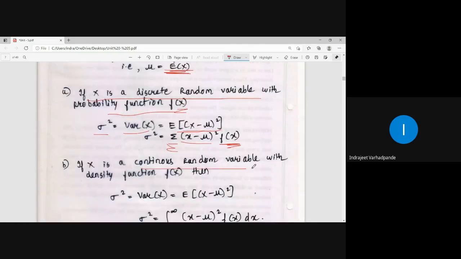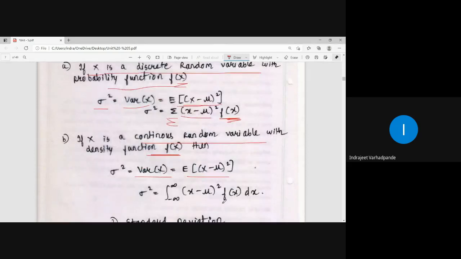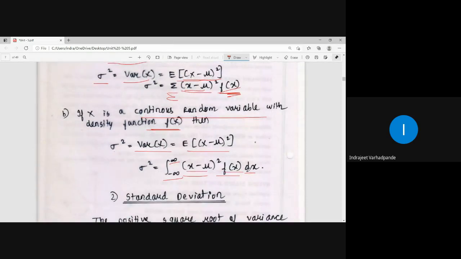In the case of a continuous random variable where the density function is f of x, sigma square, which is var x, is defined as expectation of x minus mu whole square. But how to calculate this expectation in the case of a continuous random variable? Integral from minus infinity to infinity of x minus mu whole square multiplied by f of x dx. In case of discrete random variable, x minus mu whole square into f of x, or summation. In case of continuous random variable, x minus mu whole square into f of x, integral with respect to x between the limits minus infinity to infinity.